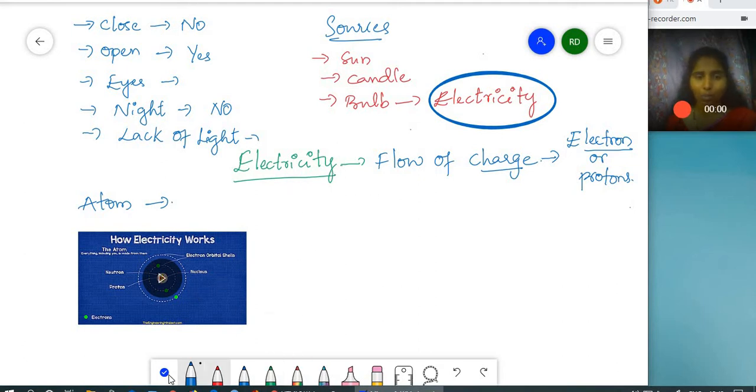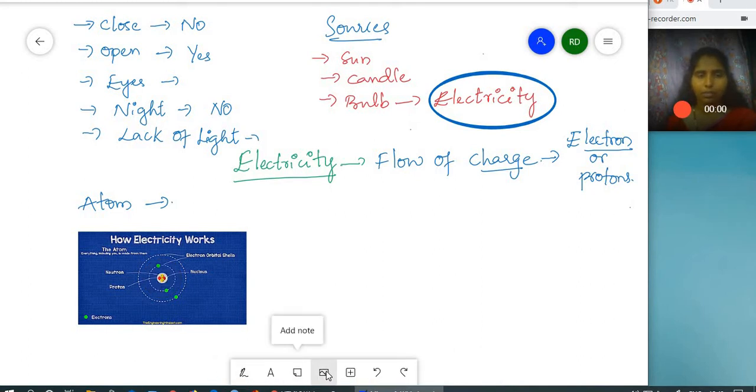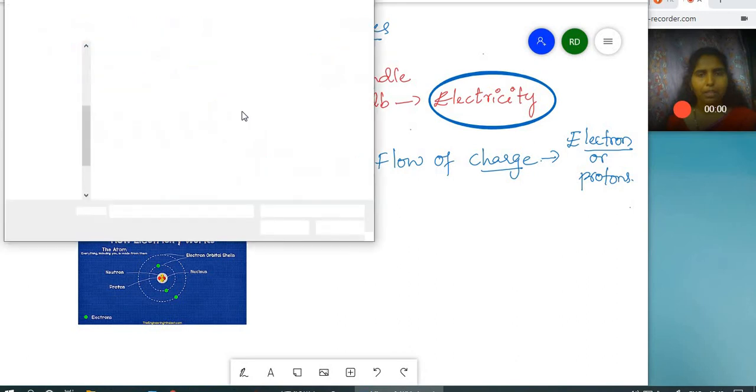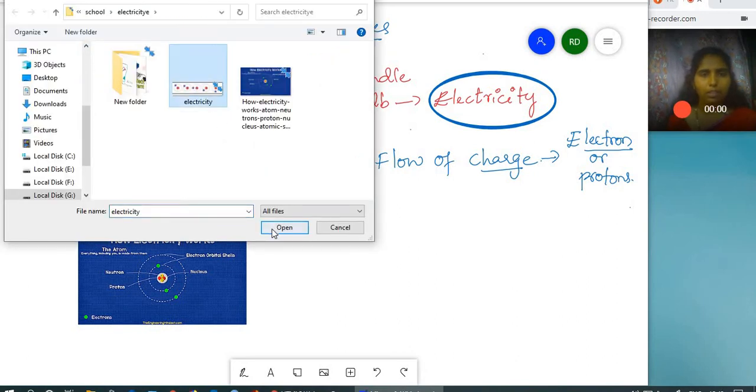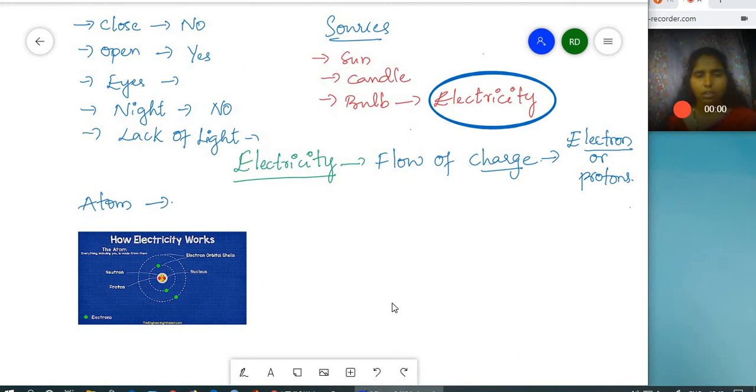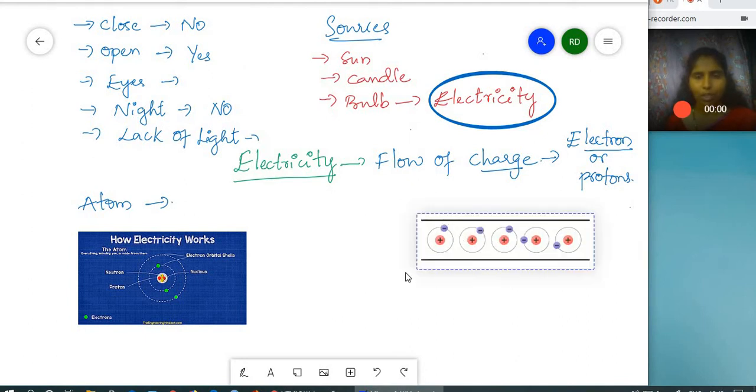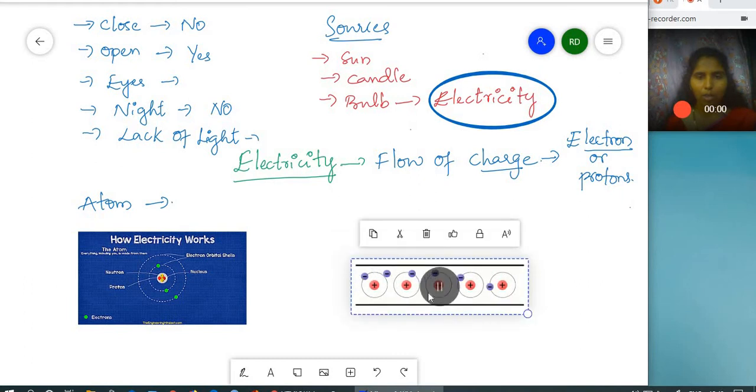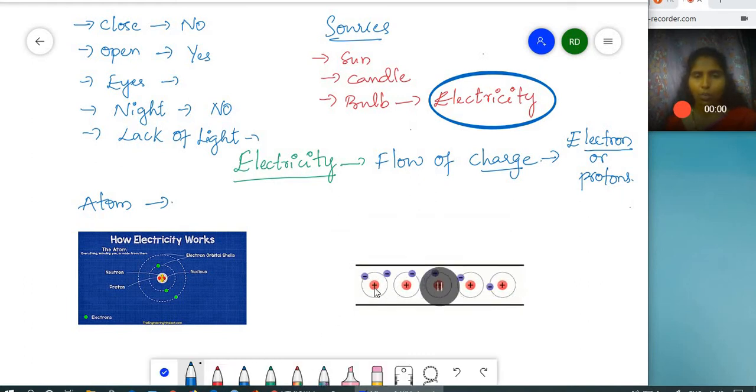Then how is it possible? Let us see a picture here. One minute, I will upload a picture for you all. Just see the picture, what is happening. So these are all the atoms. And here in the atoms, what is happening?